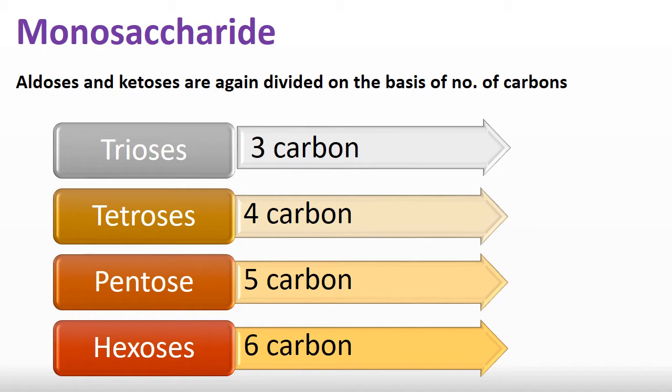If they have 5 carbon atoms, they are pentoses. If they have 6 carbon atoms, they are hexoses. So monosaccharides are broadly classified into two types, aldoses and ketoses, which are again classified into trioses, tetroses, pentoses and hexoses according to the number of carbon atoms present.